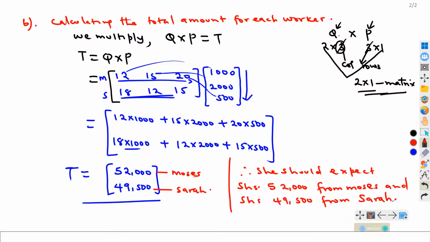That is basically the amount Elisheba should expect from each of her workers.